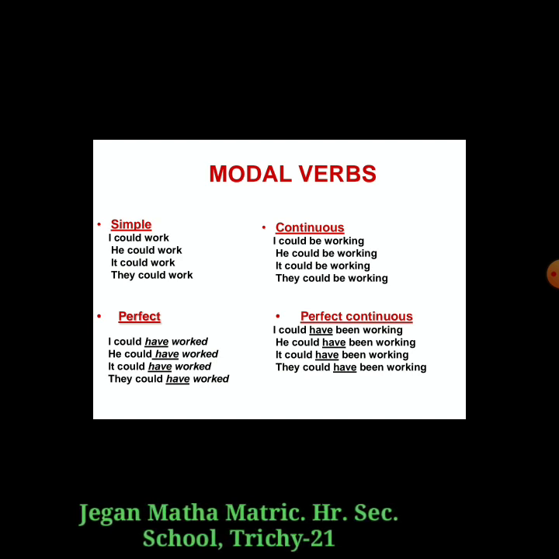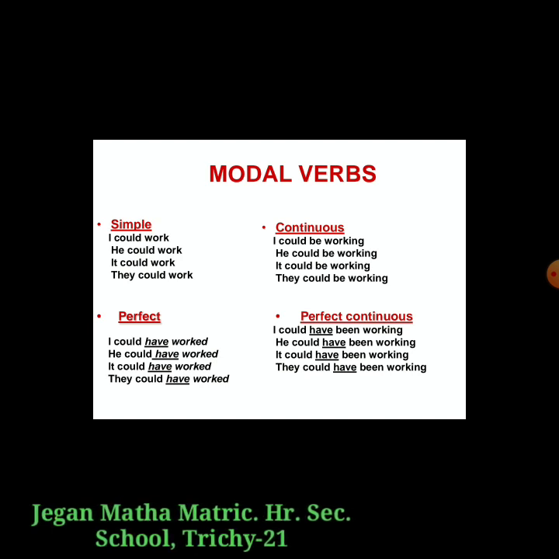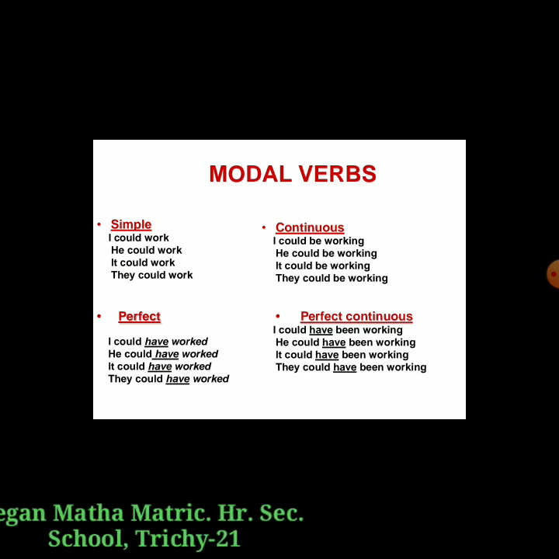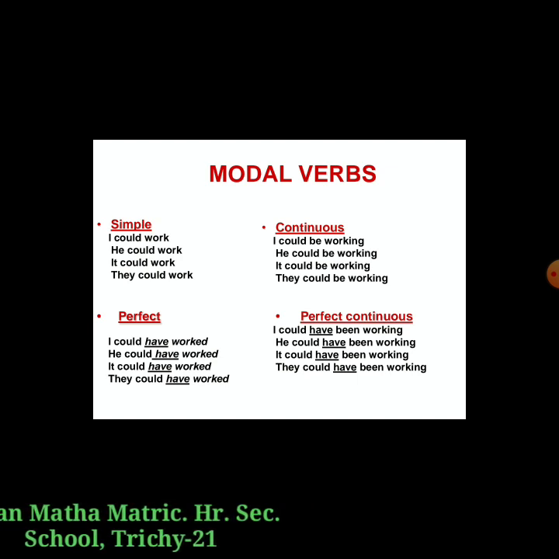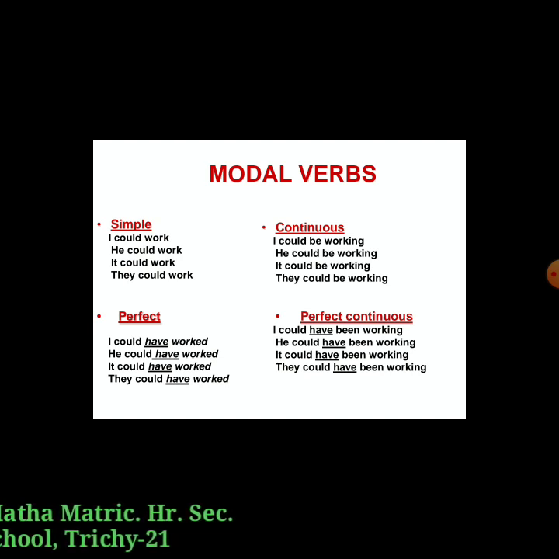Perfect and perfect continuous: I would have worked. This is perfect. Would have worked. Perfect continuous: I would have been working. He would have worked, perfect. It would have been working. They would have worked. They would have been working. Perfect continuous.